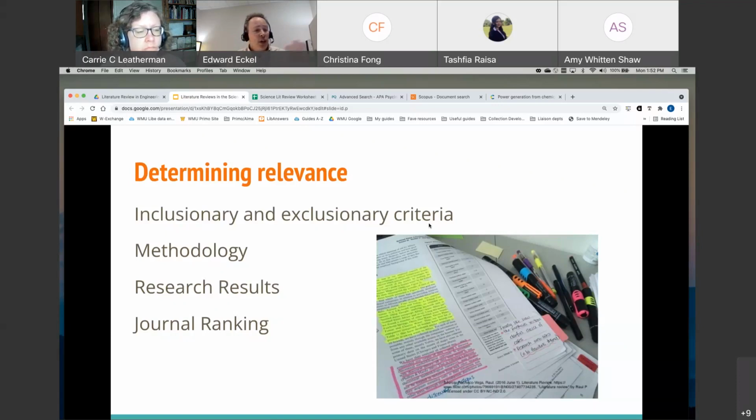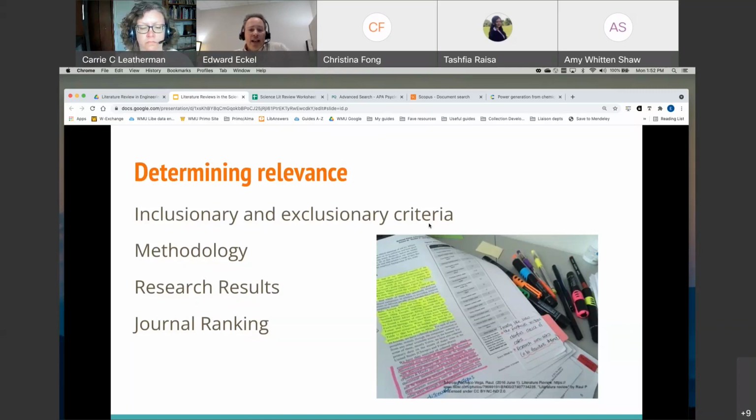Are you looking at books too, or are you only considering peer-reviewed journal articles? Are you going to include conference papers in your literature review? What kind of study is the research on? Are you looking at only qualitative studies, or are you looking at quantitative studies or case studies? You may consider only certain methodologies or only certain types of research results.